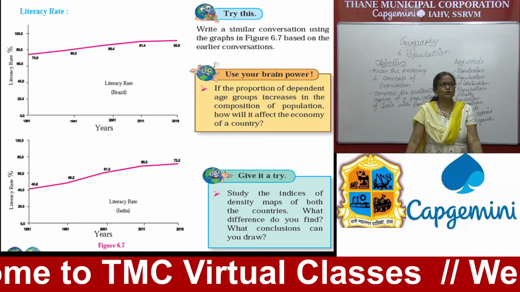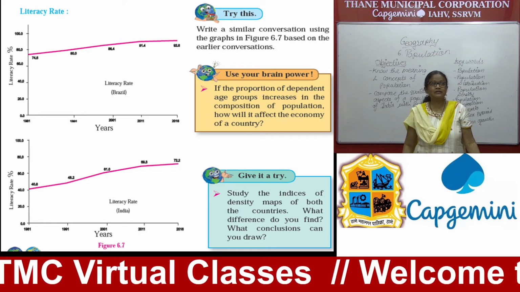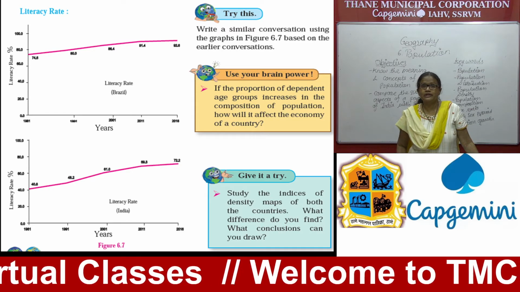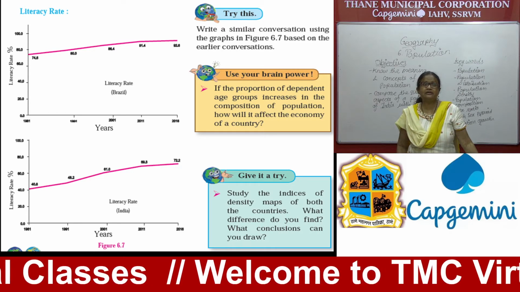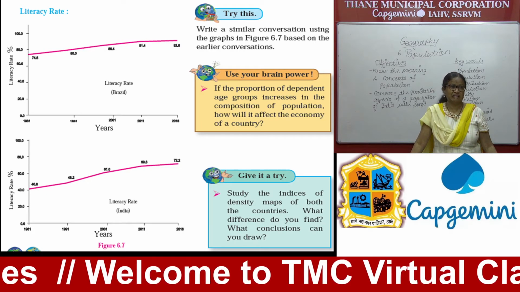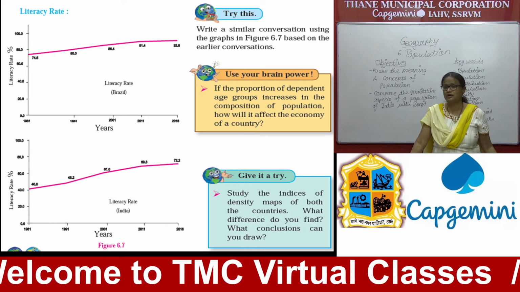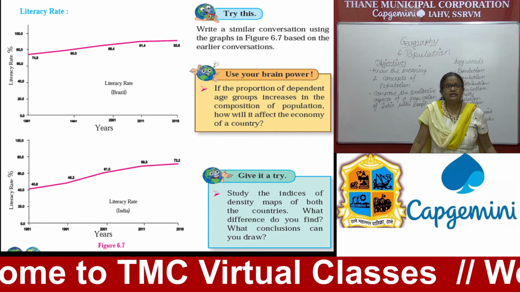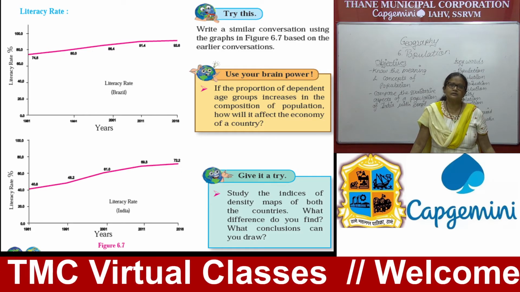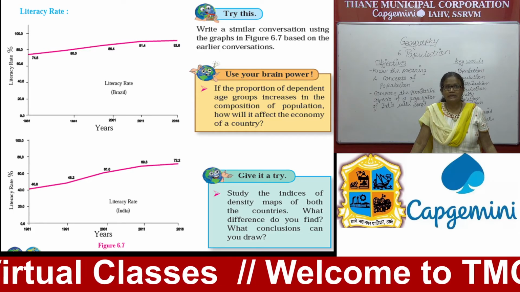Okay, so here literacy rate is very high in Brazil. You find in 1961 they had a 74.8% literacy rate. It increased to 92.6%, whereas in India it was very low in the beginning. In 1961 it was around 40%, and it increased to 72.2%. Still our 27 to 28% population is not literate.